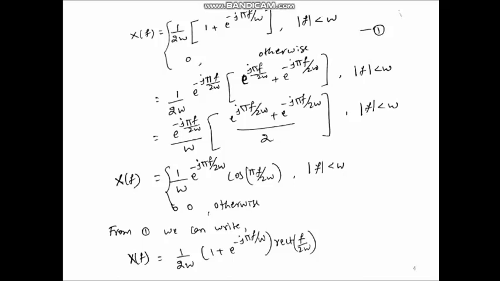So, combining both, we can write it as X(f) = 1/(2W) × (1 + e^(-jπf/W)) × rect(f/2W). So, this rectangular function value is 1 between minus W to W hertz, and it is 0 otherwise. So, this is the equivalent representation of equation 1.